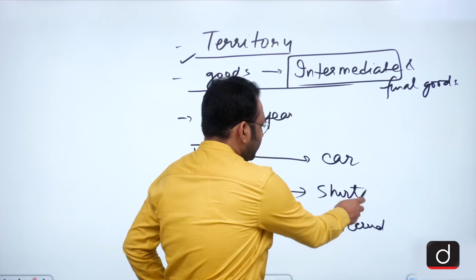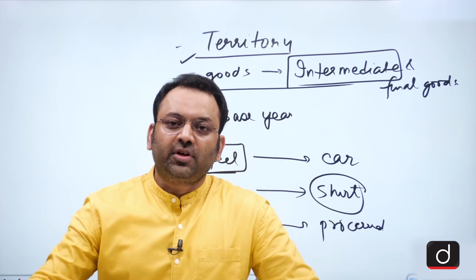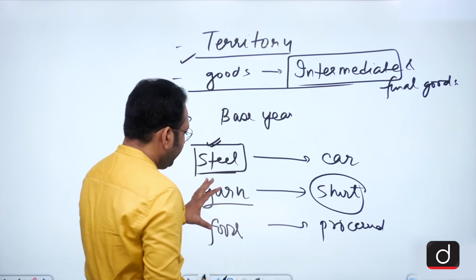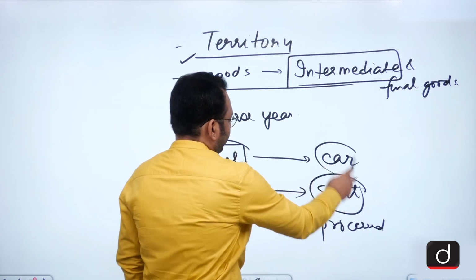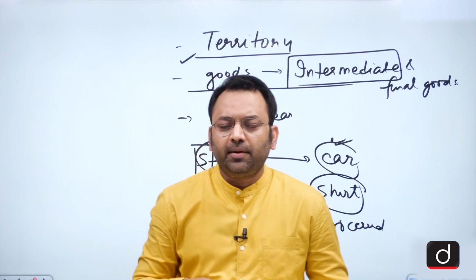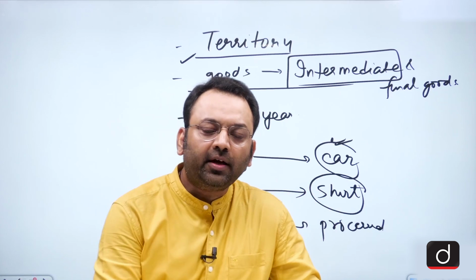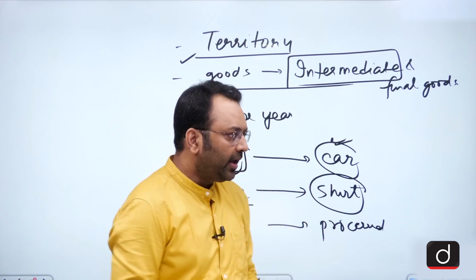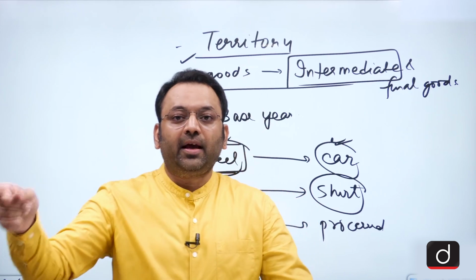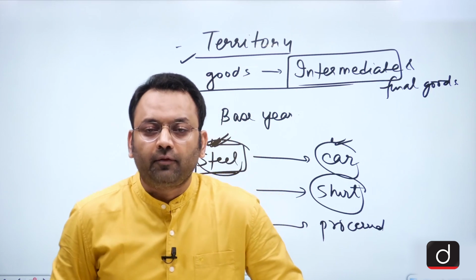Similarly, coming to the shirt, shirt is something which is now ready for the consumption, for the usage, and that is why shirt is a final commodity. Now, we have to understand two things here: steel and car, intermediate and the final goods. While we talk about the production in the country, which of the goods should we take, intermediate or final? Suppose I take the value of steel produced in the country, then again I take the value of car produced in the country. Is it not leading to the double counting of the same commodity?